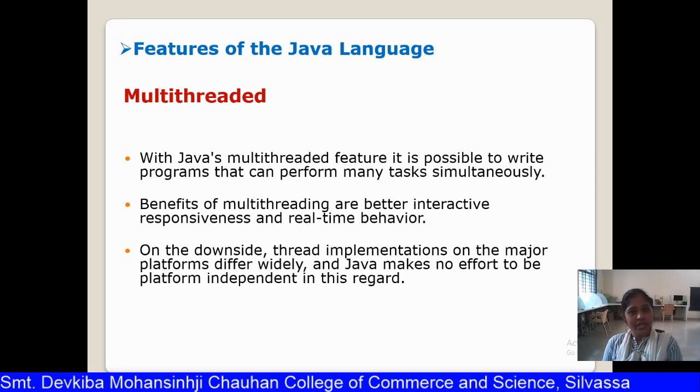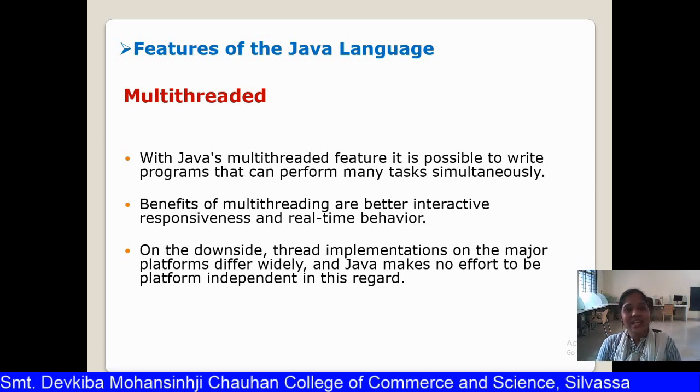Multi-threading. A thread is called a process. Multi-threading means multiple processes. Java allows you to execute multiple processes simultaneously. Like when you are writing a program, at the same time you are listening to a song, and you are taking a backup of your code in a Word file also. So you are doing all these three tasks simultaneously.